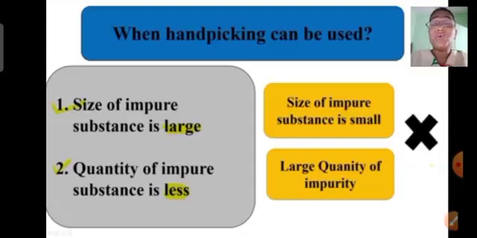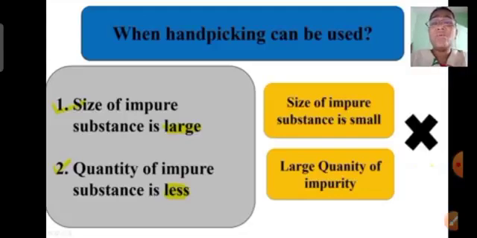No. So if the quantity of impure substance is less and the size of impure substance is large, then only you are able to use the hand picking method of separation.